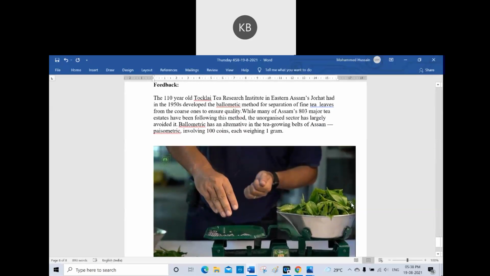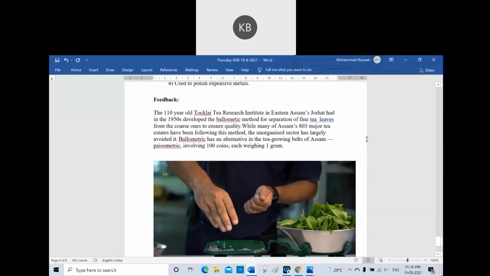The 10-year-old Tocklai Tea Research Institute in Eastern Assam's Jorhat in the 1950s developed this balometric method for separation of fine tea leaves from the coarse, that is rough ones, to ensure quality.